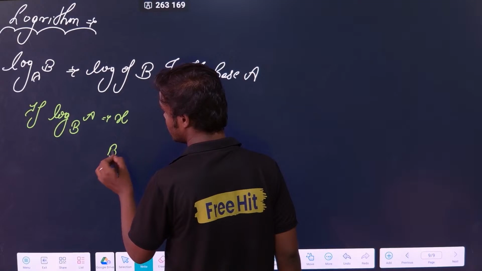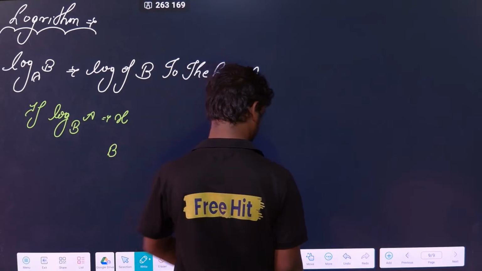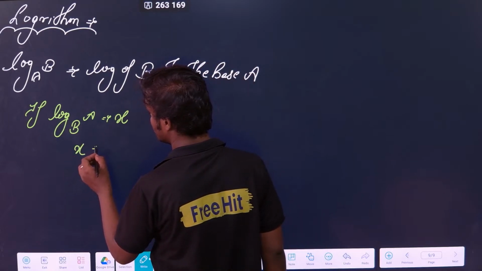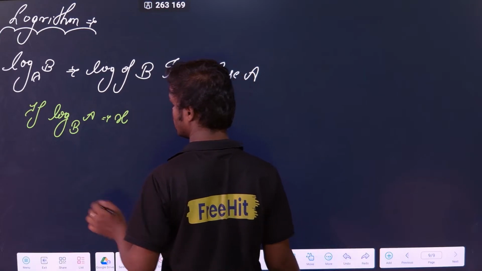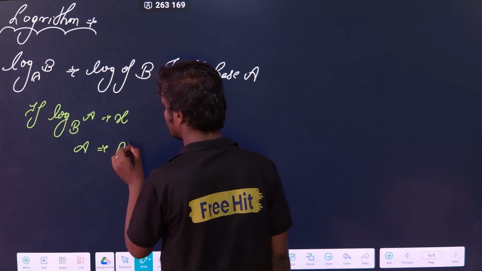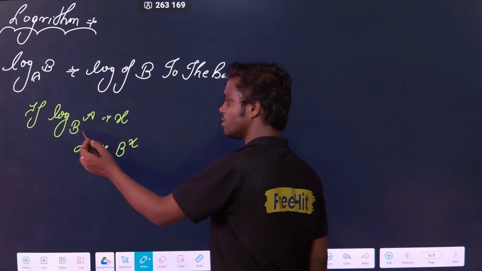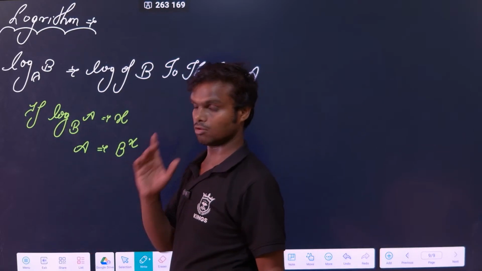Base will remain the base. Basically you can say my a is equal to b to the power x. That is the formula. The base stays the base, this goes to the power, and a comes here.